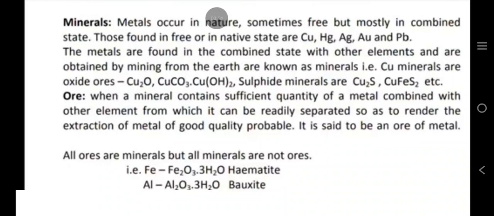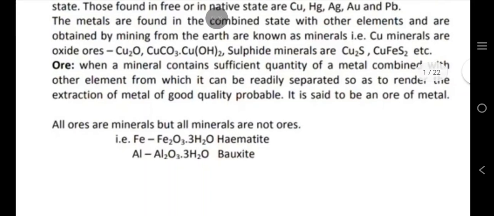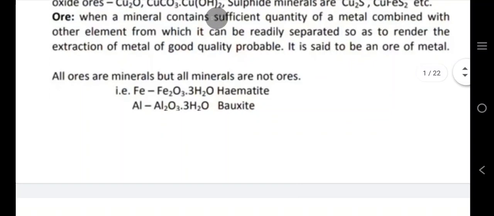Copper minerals are oxide ores, sulfide minerals, etc. Ore: when a mineral contains a sufficient quantity of a metal combined with other elements, from which it can be readily separated so as to render the extraction of the metal of good quality probable, it is said to be an ore of the metal. All ores are minerals, but all minerals are not ores.